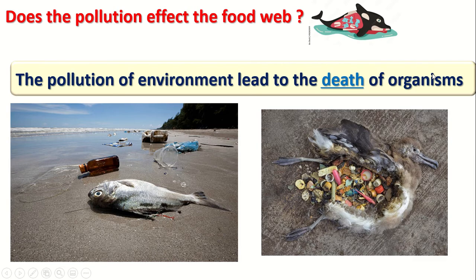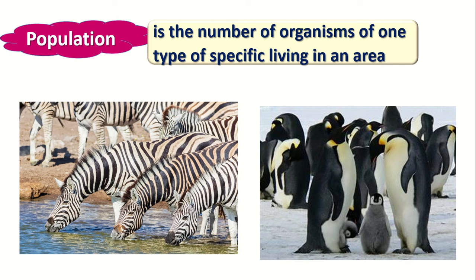Now let's start lesson number 3. Does pollution affect our food web? Of course, pollution affects the ecosystem and the food web inside the ecosystem. How can pollution affect the food web? Pollution in the environment leads to the death of organisms. Many organisms die because of pollution, like throwing plastic in the water and making smoke in the air.